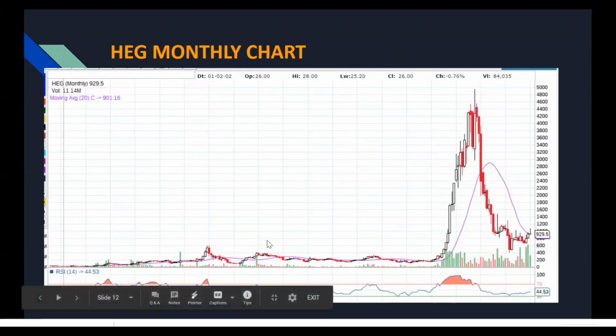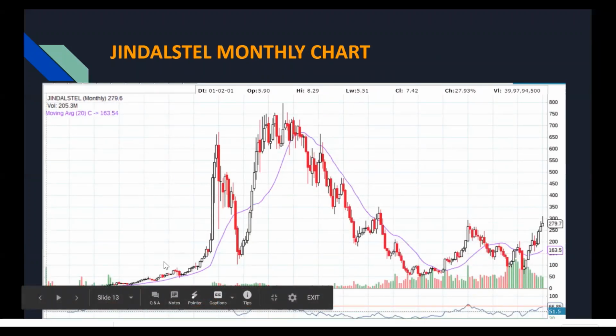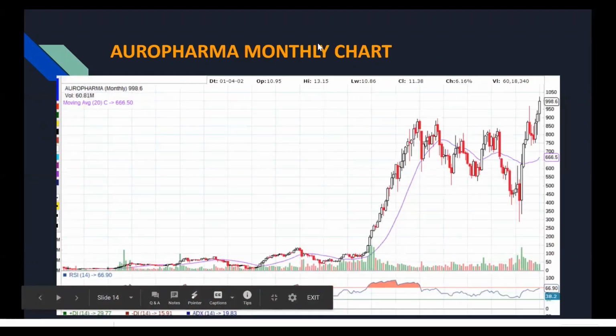So again, as I said, you see that this is the RSI thing. It was above 55. Just see the move in HEG from 200 to almost 5,000. Jindal Steel, you can see from almost 230 to 600, 650 levels. And the RSI was above 55. Aurobindo Pharma, same thing, from almost 50 to 900, and the RSI was above 55 in the monthly. This is a monthly chart because it's about investing, but our focus will be trading.